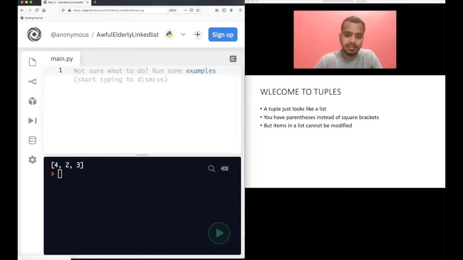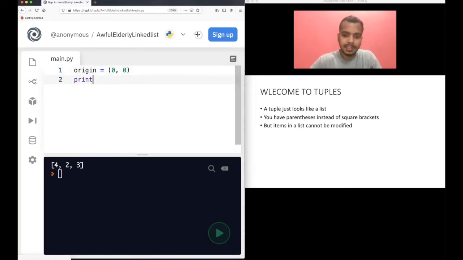I will show you examples. Let's have this example: origin equals (0, 0). That's how you define a tuple. Instead of square brackets, you use parentheses in a tuple. It's quite similar to a list: this is the 0th element of the tuple, and this is the first element.